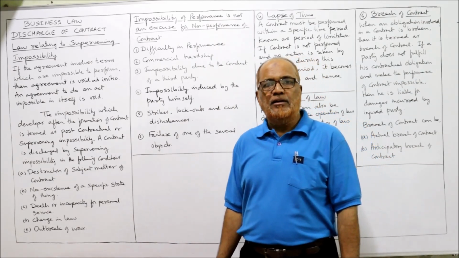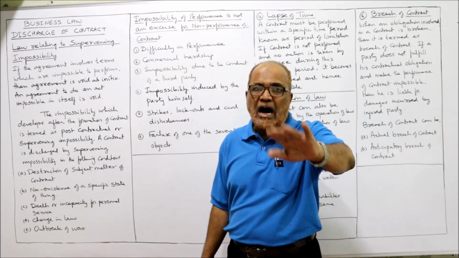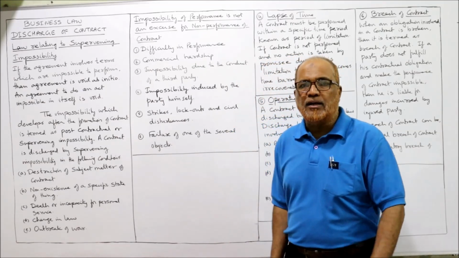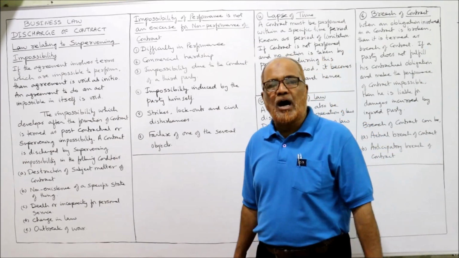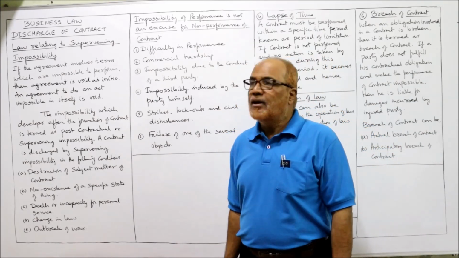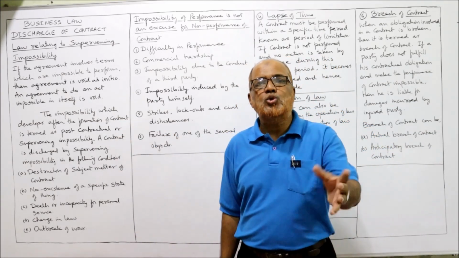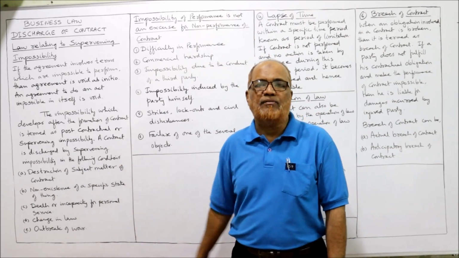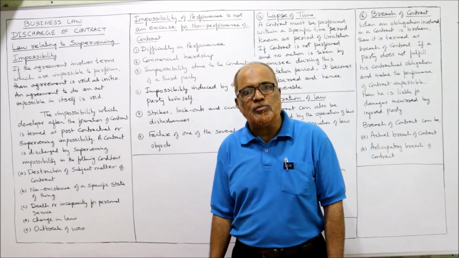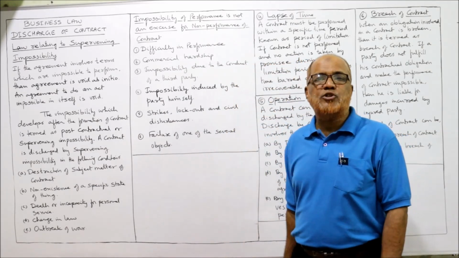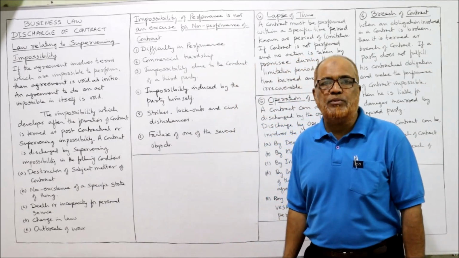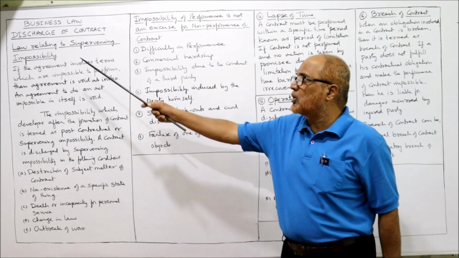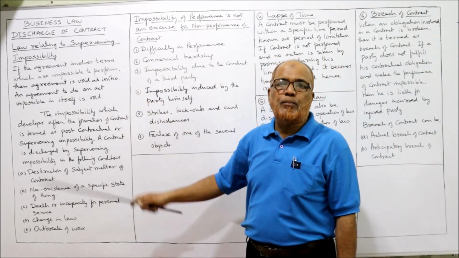Supervening impossibility means impossibility arises after the formation of the contract. In examination, a theory question will be asked, explain the law relating to supervening impossibility. So you have to write this explanation which I have given just now. Now there are some exceptions to the law of supervening impossibility.